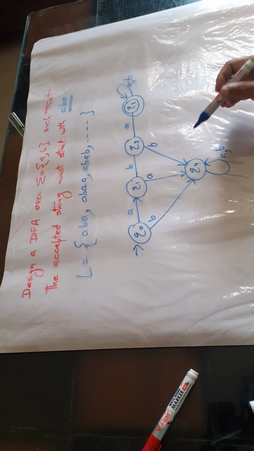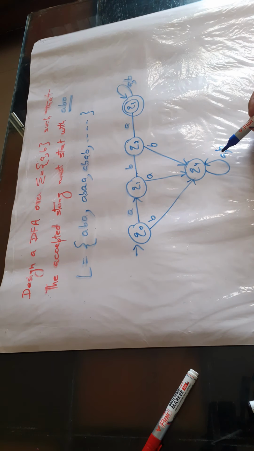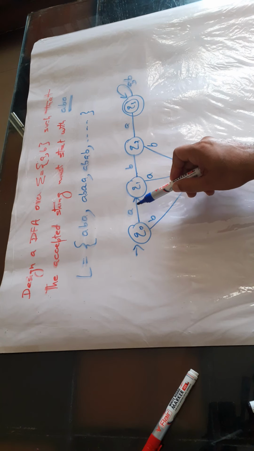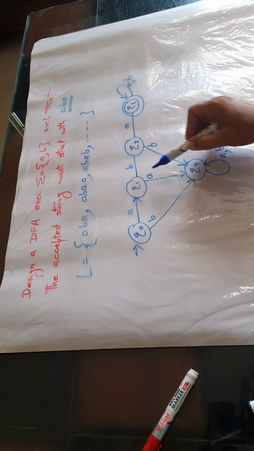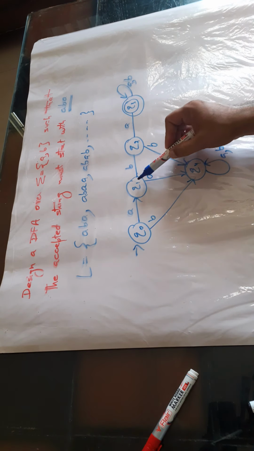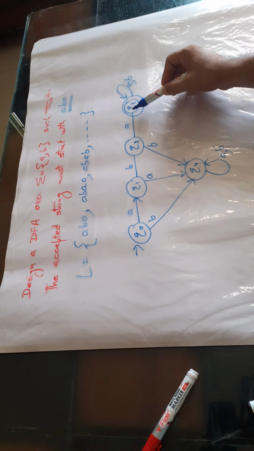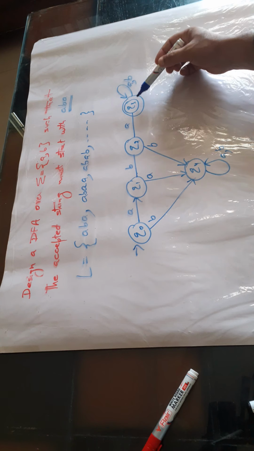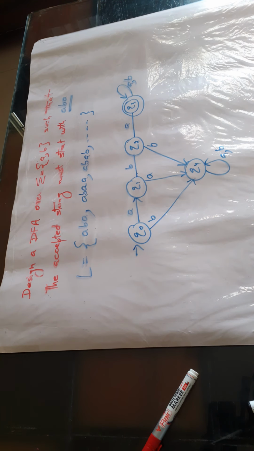Now you can observe every state is responding to these two symbols, that is A, B. So Q0 responds to A as well as to B, Q1 responds to A as well as B, Q2 responds to A as well as B, and similarly Q4 and Q3. And in this case Q3 is the final state. So now these types of questions, where the string must start with something, we have taken three examples one by one.